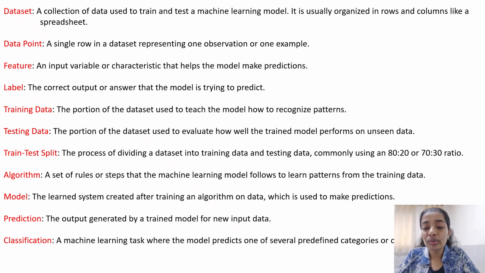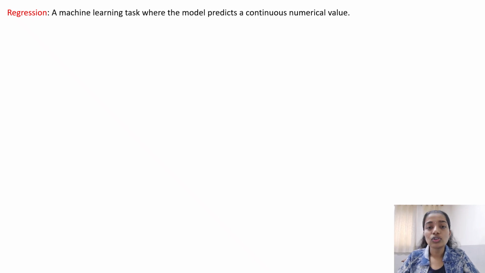We don't have any numerical value as output. Okay, that is classification. Then again, regression. Regression always gives us a numerical value as an output. We get a number as an output. This is regression.